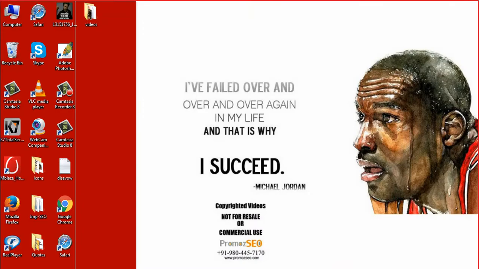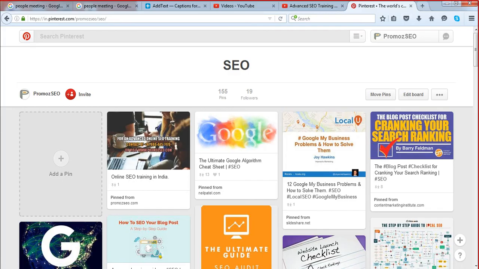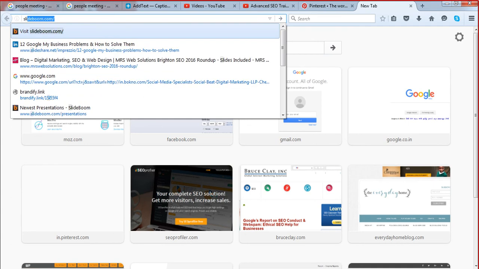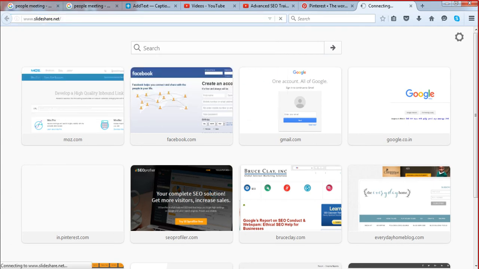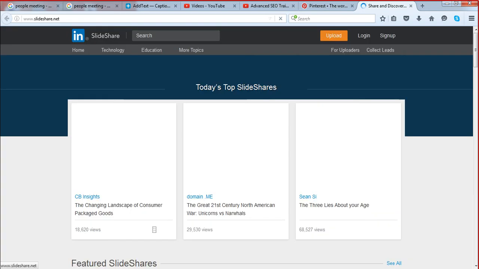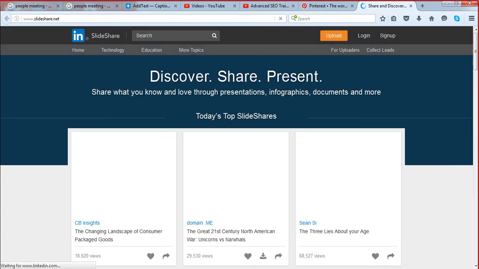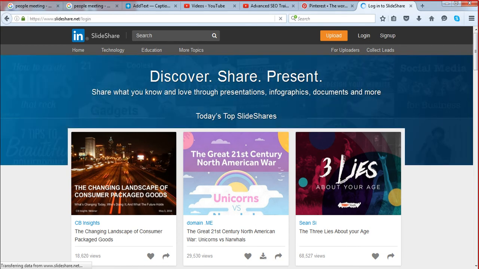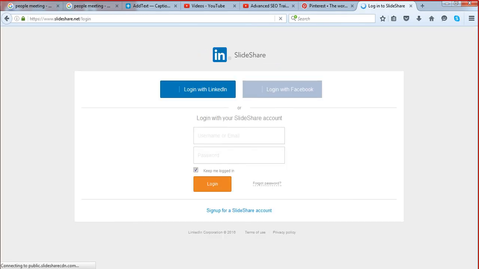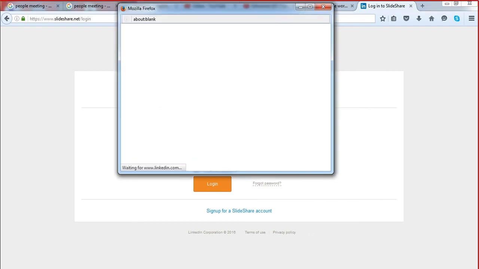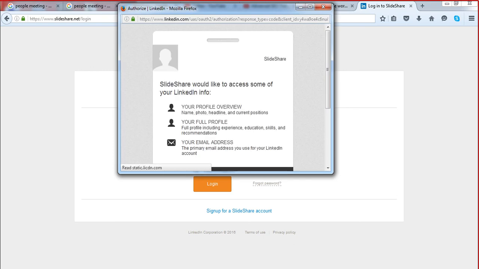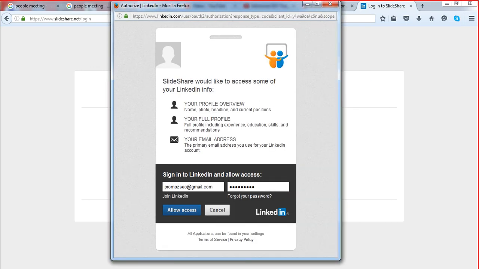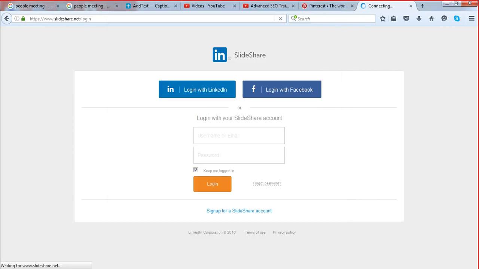And then you can use maybe SlideShare. You can move to slideshare.net. This is the LinkedIn site, and you have to create an account from here, and you have this login button, you can go to your login button, and we can actually log in with LinkedIn. So LinkedIn will ask me for my user ID and password. We can allow access, as LinkedIn and SlideShare are from the same company.